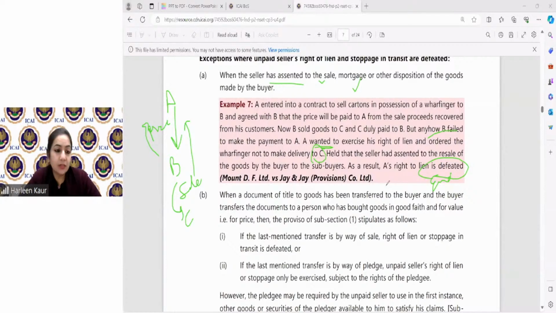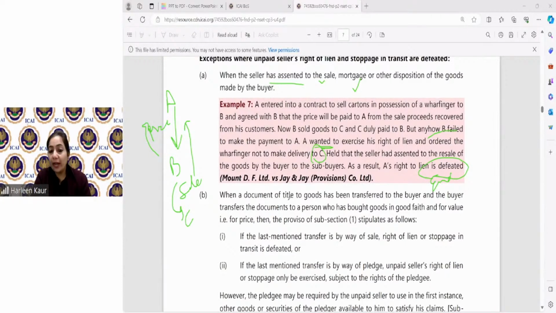I'm not getting your answers, students. Are you giving me the answers? Why can he not take the goods back from C? Because the goods have already been delivered. Okay, that's nice. Surya Patra, very good. Because he has given the permission. Miss Anshuka, correct. Renuka, correct. Very nice, students. Because he himself has given the permission for this kind of sale. So that is how you have to remember this.